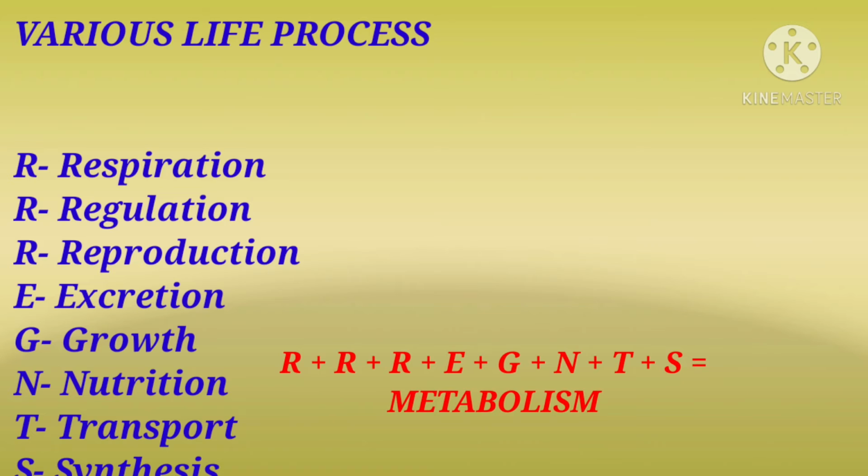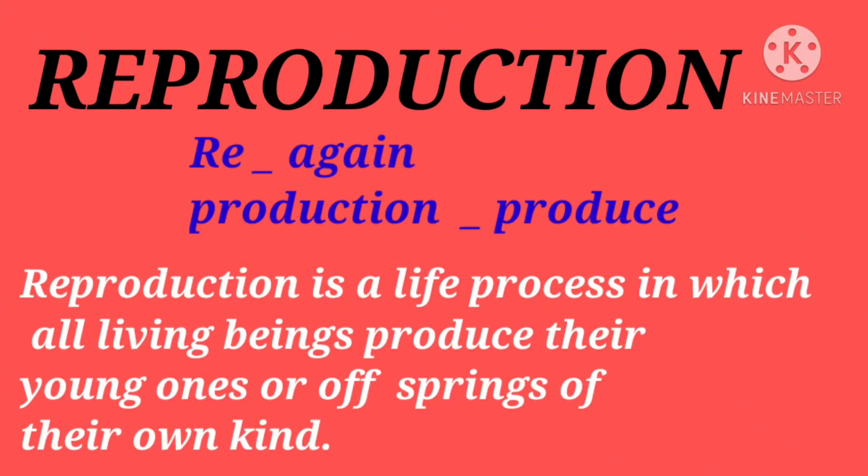But among these processes, some are vital processes. Vital means without which organisms can't survive, like respiration, circulation, nutrition, and excretion. So these are the vital processes. But reproduction is not a vital process, that means without reproduction an individual organism will not die. So now let's see what reproduction is.